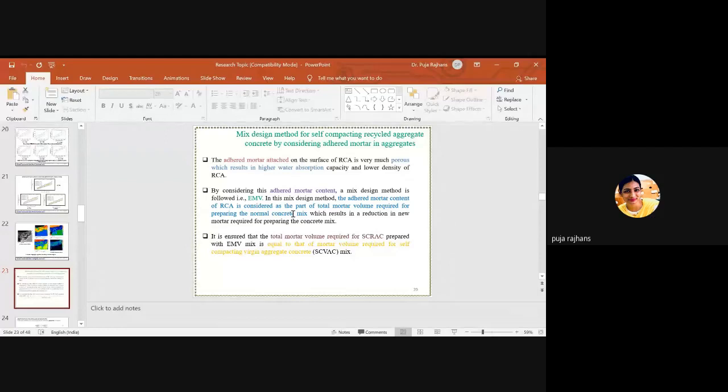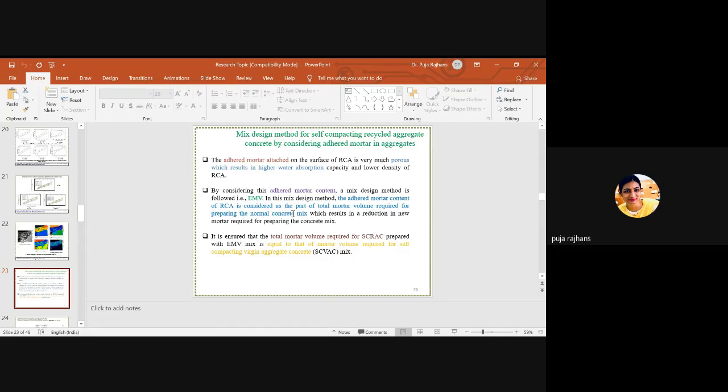So first, this is the basic problem with RCA. Second, now I am going to take this adhered mortar content into consideration. So what are the pros and cons of this mix design method?